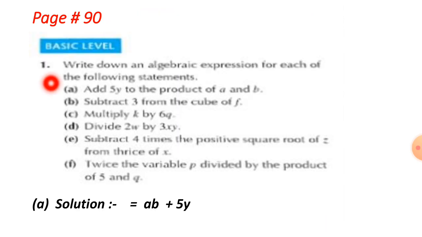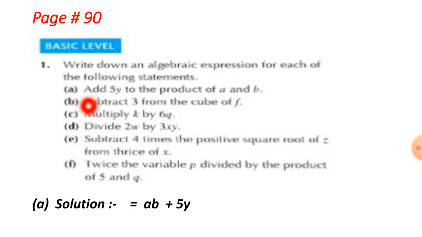Let's start. Question number 1 is there, basic level, page number 90. Write down an algebraic expression for each of the following statements. So we have to write these A, B, C, D, E, F. We have to write these expressions the same way we have done in the examples.